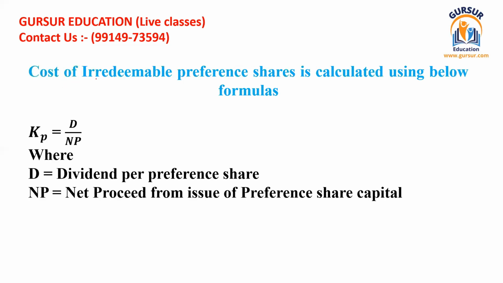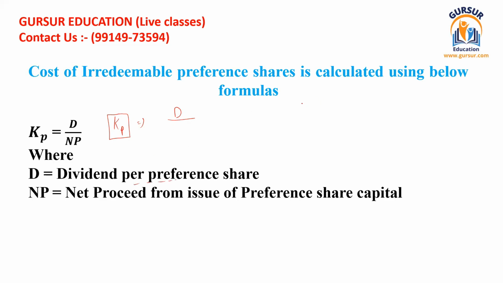The first is cost of irredeemable preference share, and this is found on the basis of the following formula. Here KP stands for cost of preference share capital, and how is this calculated? Here D stands for the dividend per preference share.